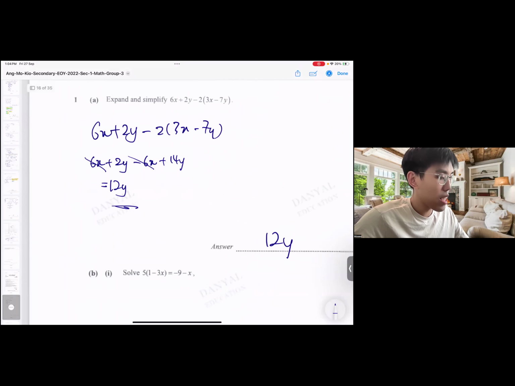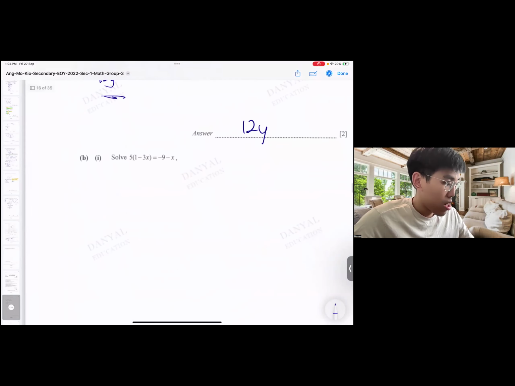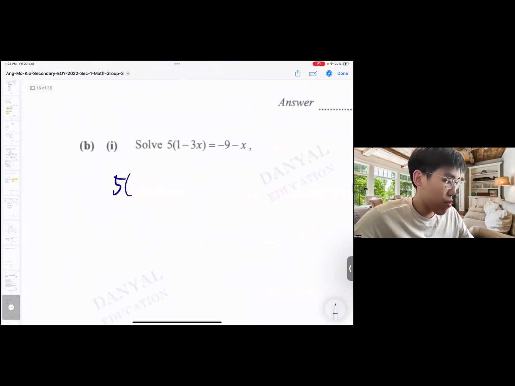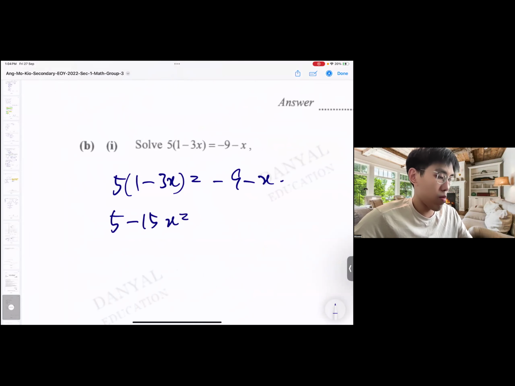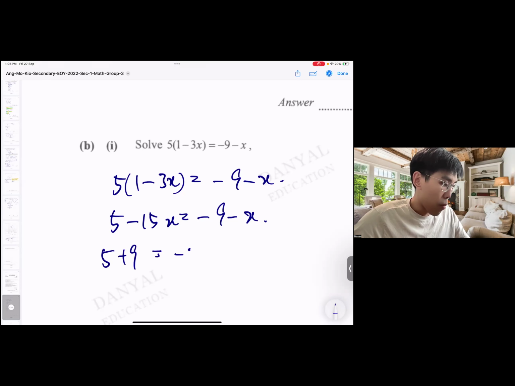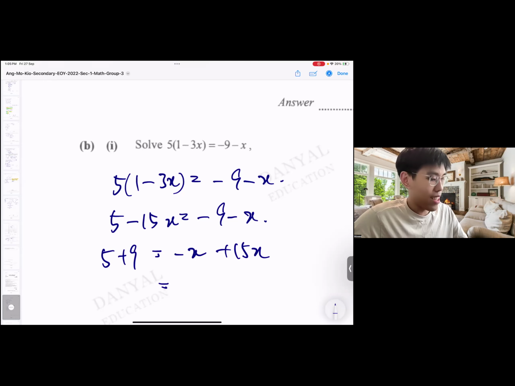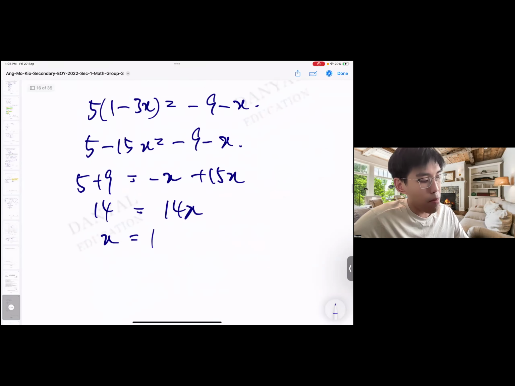Next. Solve 5 times 1 minus 3x equals to minus 9 minus x. So expand the bracket. Then we can shift things around to group the like terms together. In most cases, I want my x to be positive. So in this case I want to do this: minus x plus 15x. It looks nicer for me. So 14x and 14. When I work with positive numbers, it's easier for me.